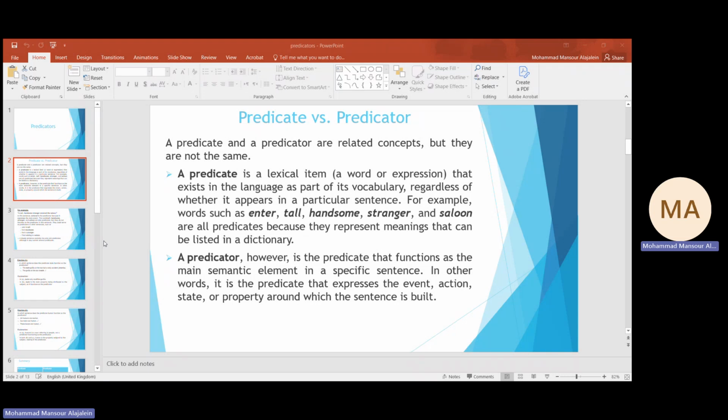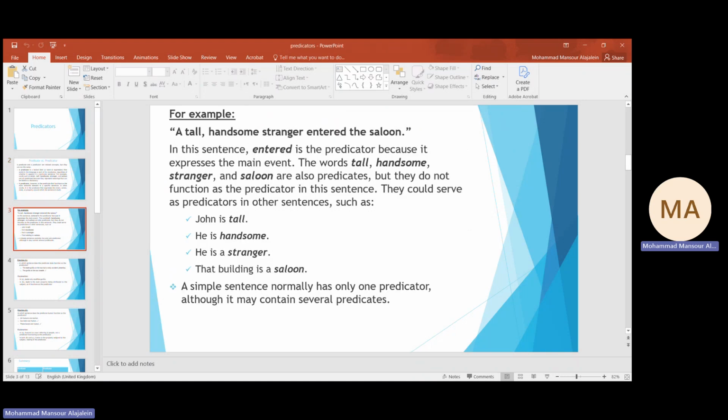predicate and predicator. As you see here, we have some words like enter, tall, handsome, stranger, saloon. Let's look at the sentence: a tall, handsome stranger entered the saloon. In this sentence, we can say that entered is a predicate, but let's have a different look.